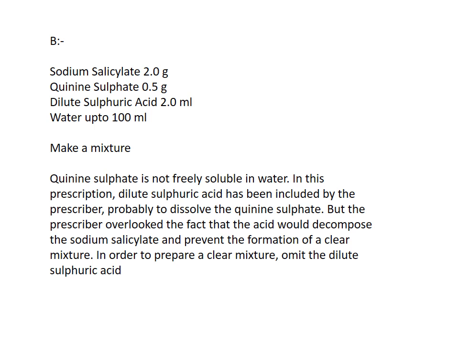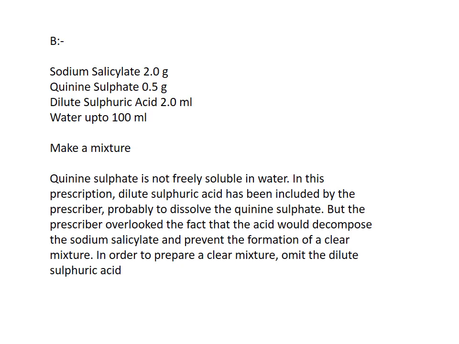Another example is sodium salicylate 2 gram, quinine sulfate 0.5 gram, dilute sulfuric acid 2 ml, and water up to 100 ml. Then make a mixture. Here our ingredients are sodium salicylate as well as dilute sulfuric acid.